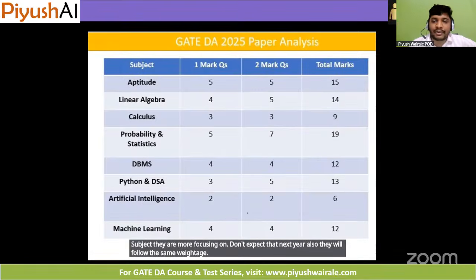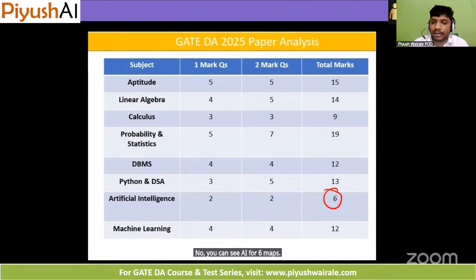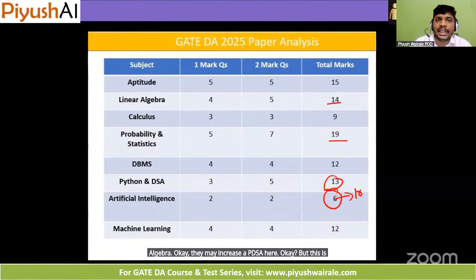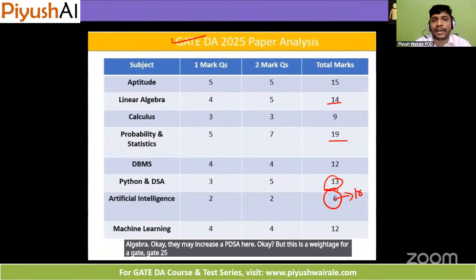You can see AI is for 6 marks. Maybe next year it will be 10 marks. This can happen. They may reduce probability, they may reduce algebra, and they may increase PDSA here. But this is the weightage from the GATE DA 25 paper analysis. You can see 1 mark questions, 2 mark questions like that.